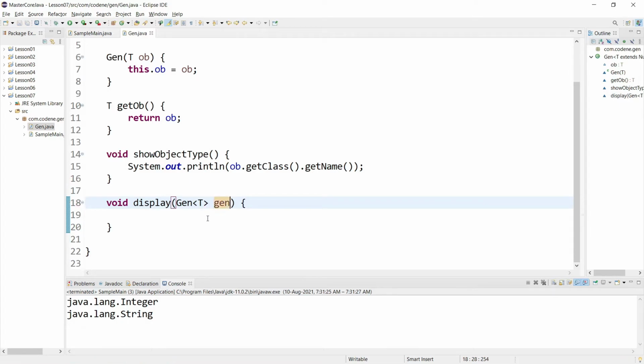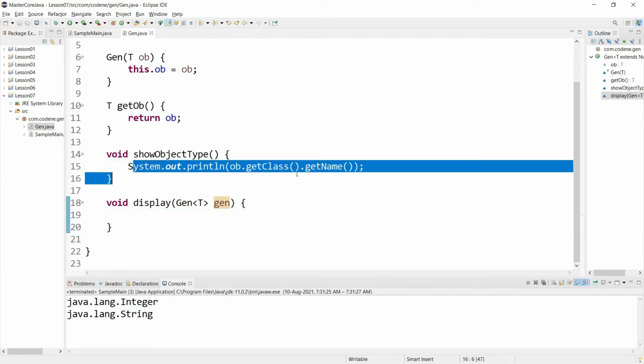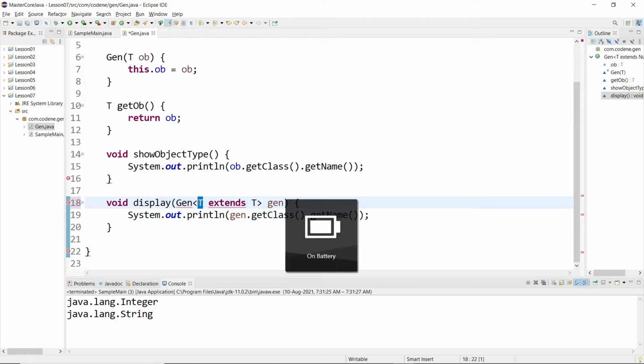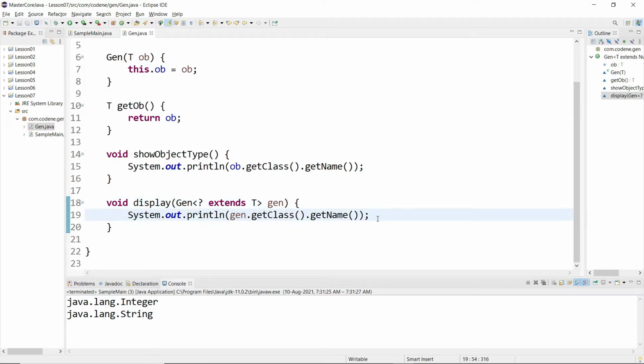So this is correct, and let me just copy it from here and paste it, and we'll make it Gen. Now notice one thing, I can write it extends T, and then change it from this to this.